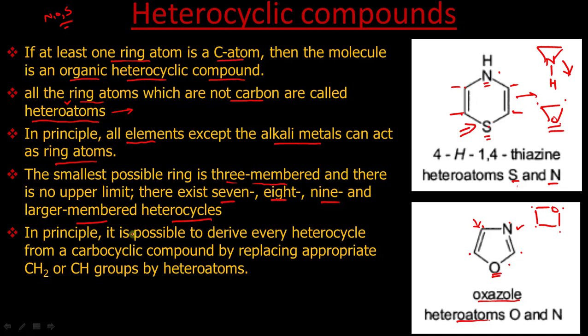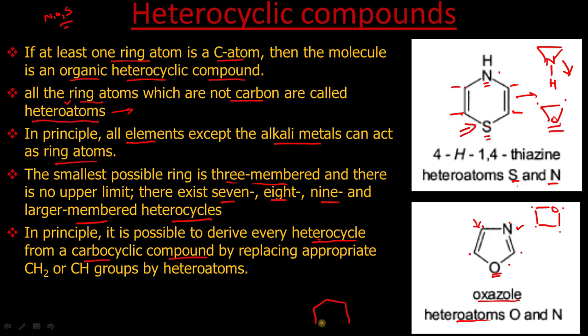So in principle, how to synthesize them? It is possible to derive every heterocycle from a carbocyclic compound, as I have already said, those cyclic compounds which contain only carbon. Suppose we have this case, cyclohexane.